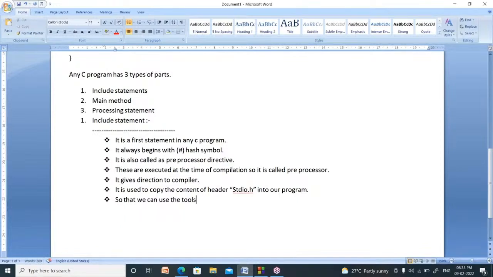A lot of functions are there in stdio.h. Those can be used so that we can build our applications easily.